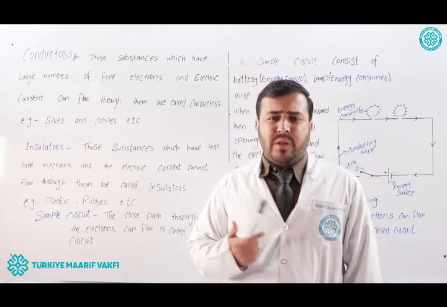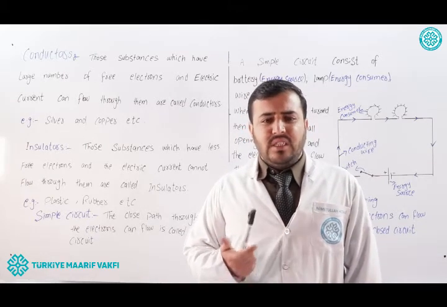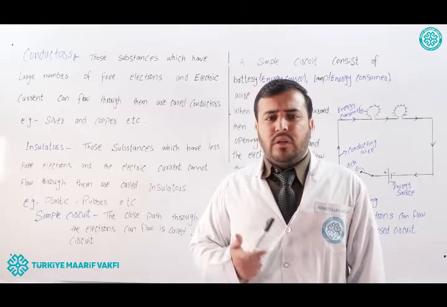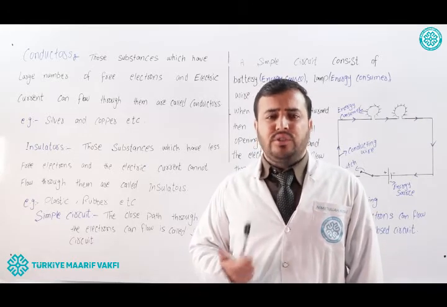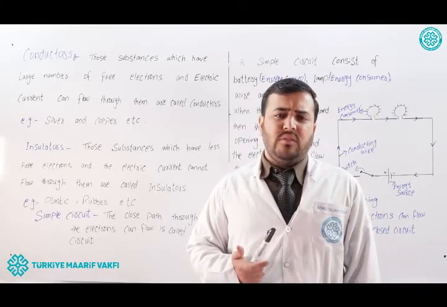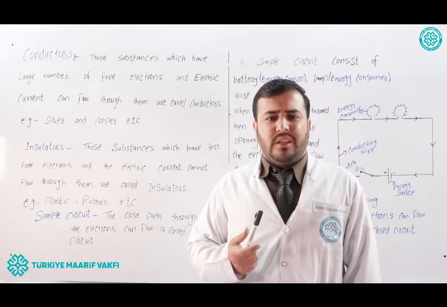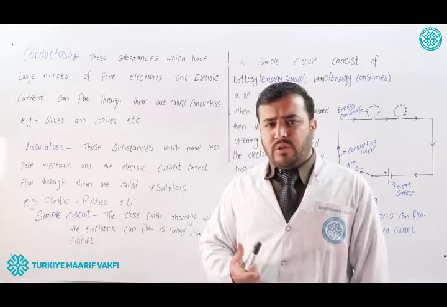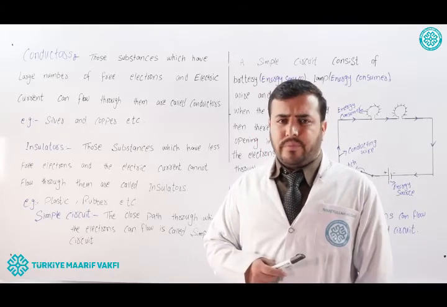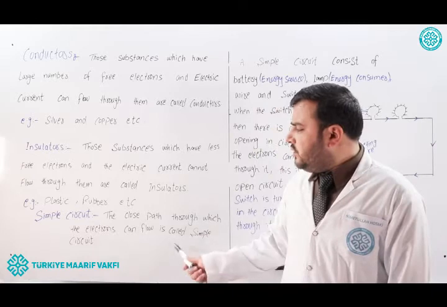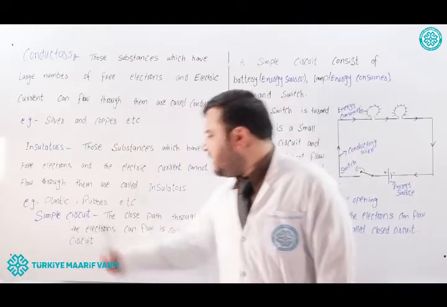For example, plastic and rubber are examples of non-conductors or insulators because they have no free electrons to flow, and the electric current cannot flow through them. The next thing we are going to discuss is the simple circuit.